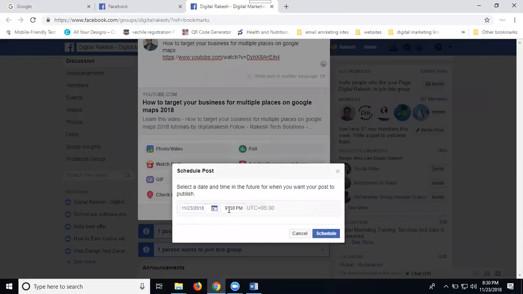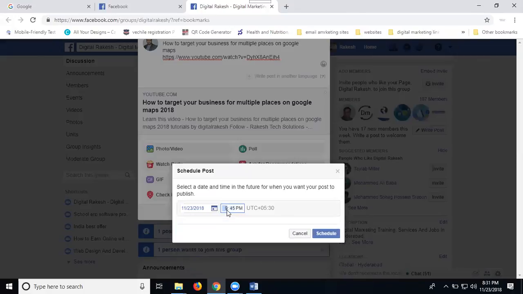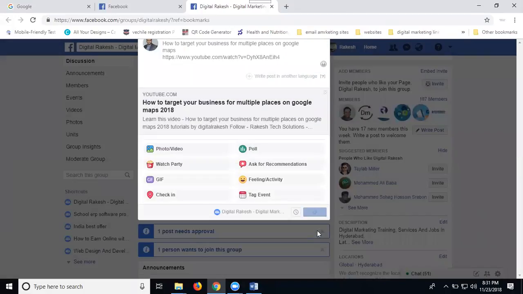It will be called next 1 hour. Again schedule for 8:45. Facebook page requires 10 minutes. Facebook groups will require 30 minutes for the next post. From one post to the next scheduled post, how many minutes are required? Total 30 minutes. So I'm setting it for 9. Now it is accepted. Click schedule.